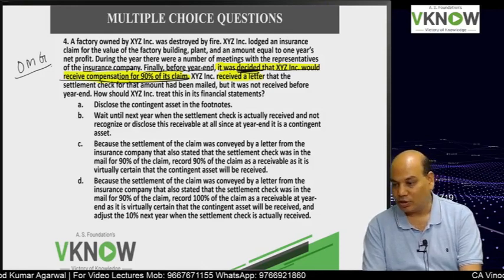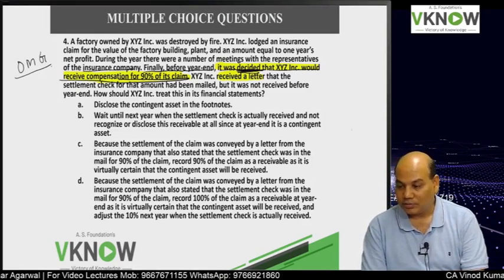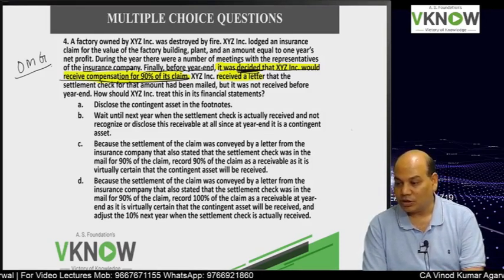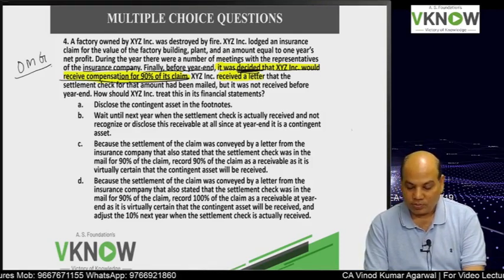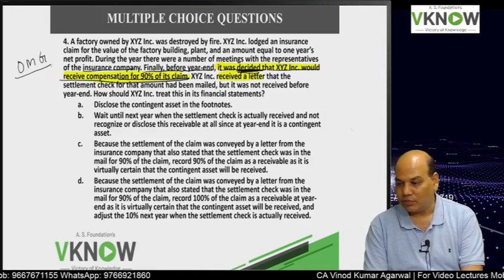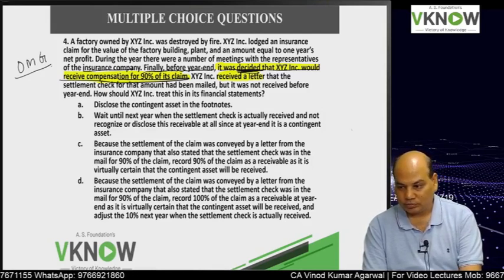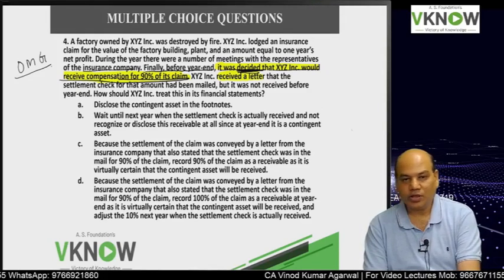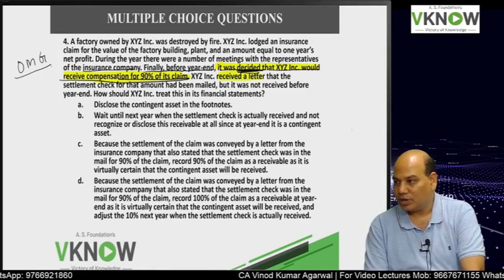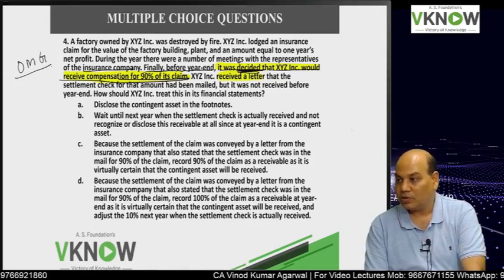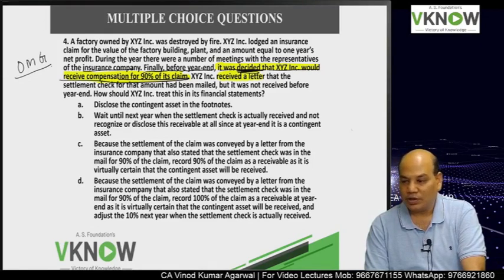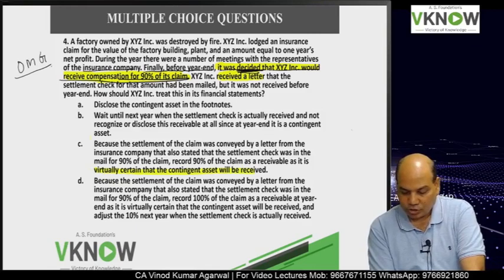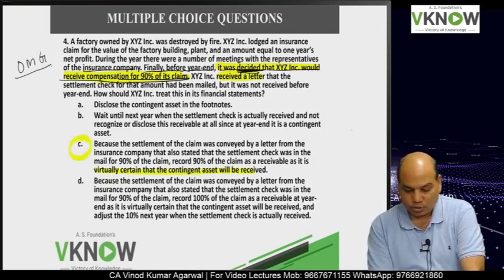But wait, there are some interesting options. Wait until next year, when the settlement check is actually received, and not recognize or disclose this receivable at all, since at year end it is a contingent asset. Wrong. See, because the settlement of the claim was conveyed by a letter from the insurance company that also stated that settlement check was in the mail for 90% of the claim, record 90% of the claim as receivable, as it is virtually certain that contingent asset will be received. So this seems to be a right answer. Just wait for one more option.